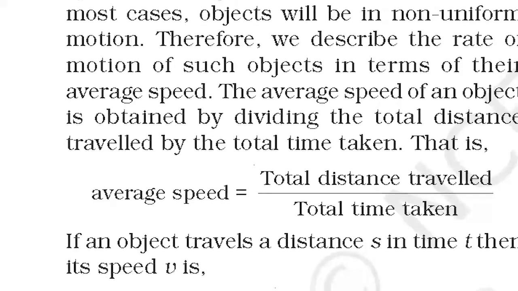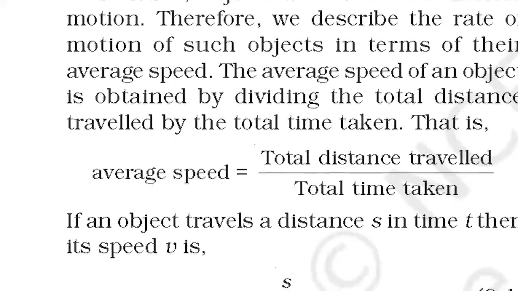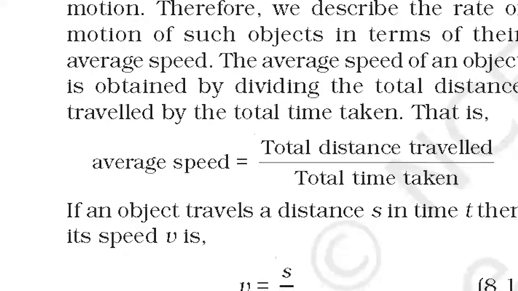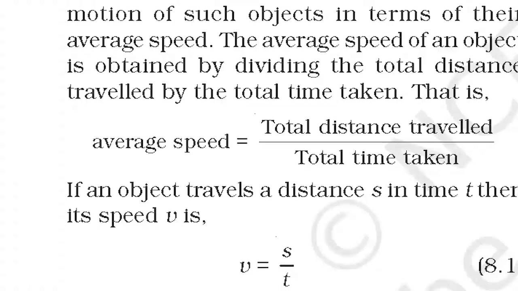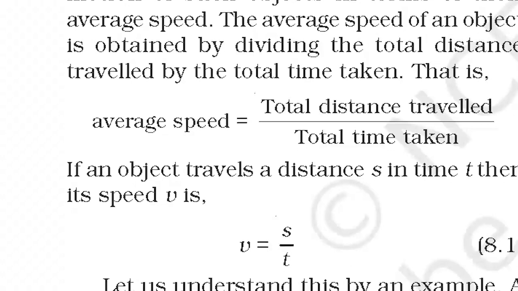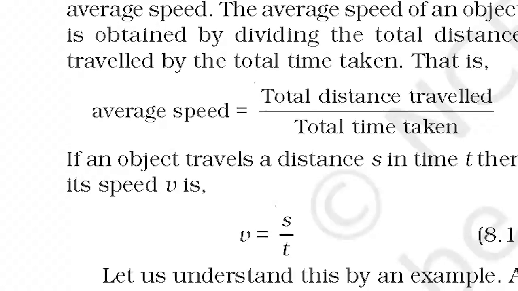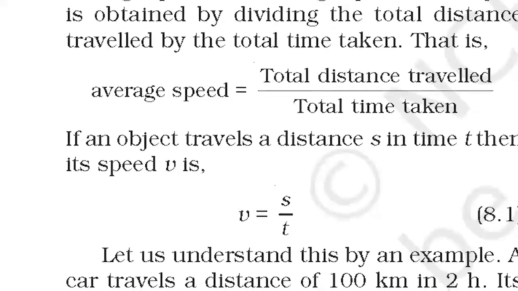The average speed of an object is obtained by dividing the total distance traveled by the total time taken. That is, average speed equals total distance traveled by total time taken. If an object travels a distance s in time t, then its speed v is v equals s by t.